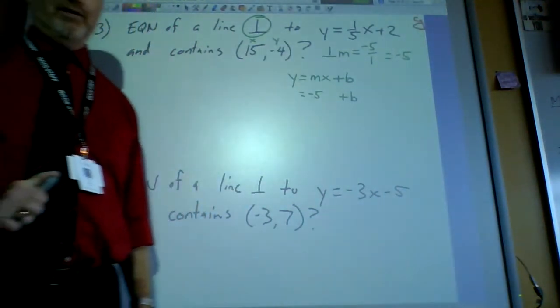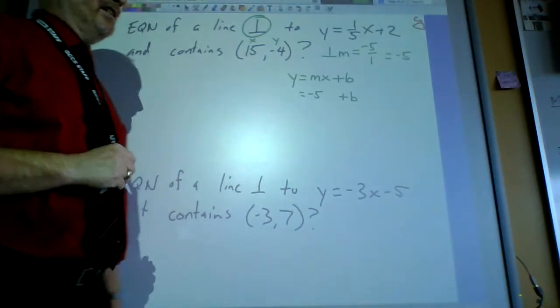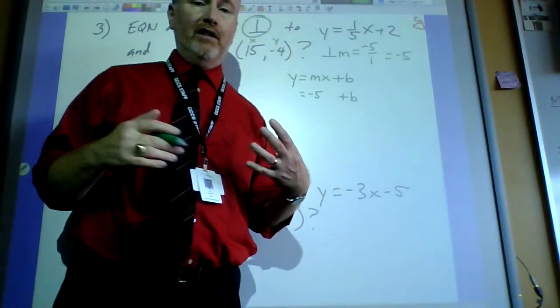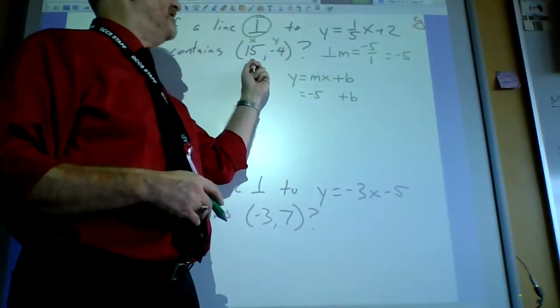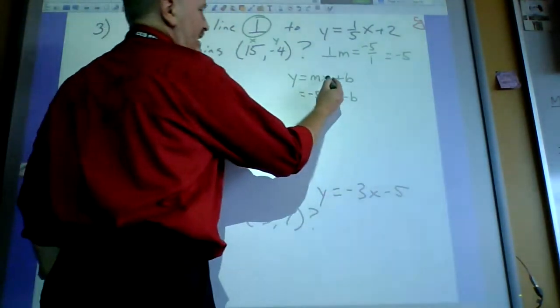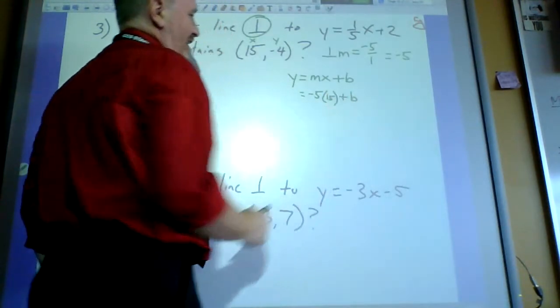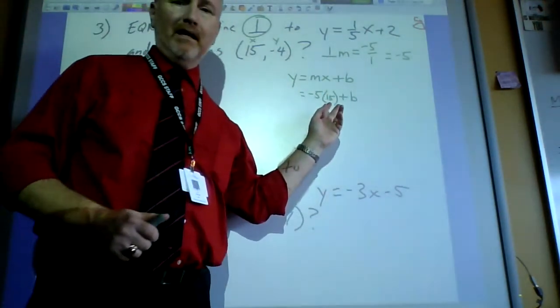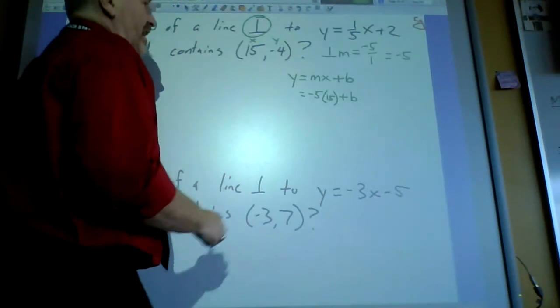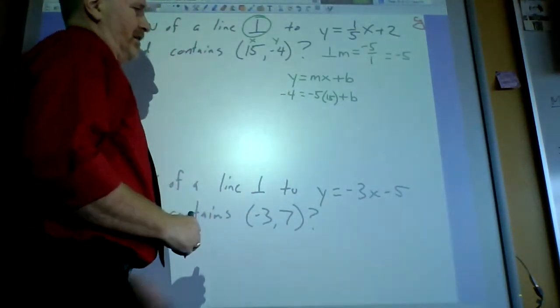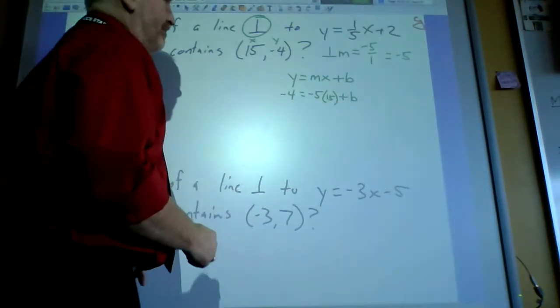Now some of my students got kind of freaked out the other day because this b is going to be quite large, and the reason is because look at that, we got a 15 for x, and we're getting ready to multiply that by negative 5. So you could get a pretty big number in this situation. And then our y is negative 4. So we're just going to pre-algebra that on out.